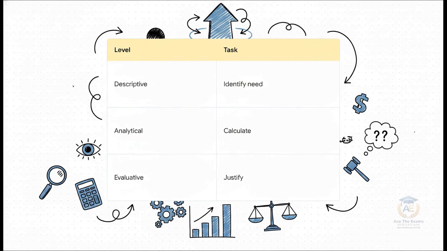If you were stuck on the descriptive level in our workshop, you only answered, "What is it?" You just noticed the bad debts. If you got to the analytical level, you figured out, "How does it work?" You calculated the percentage. But to beat the spot the flaw challenge, you had to operate at the peak evaluative level. You must provide justified recommendations and alternatives.